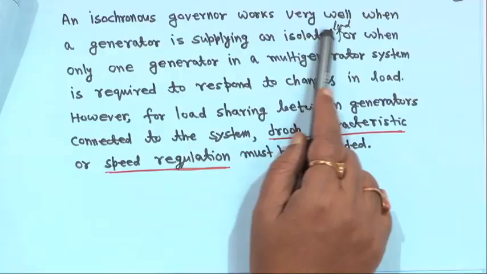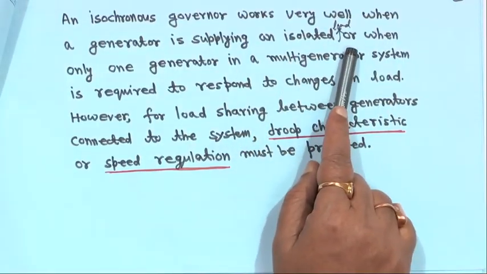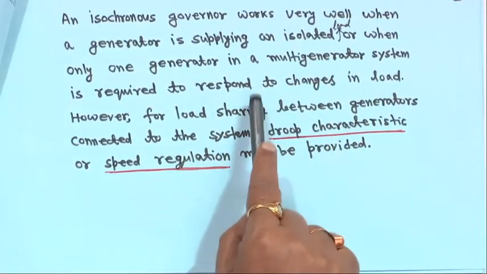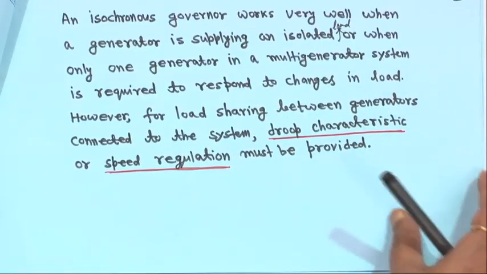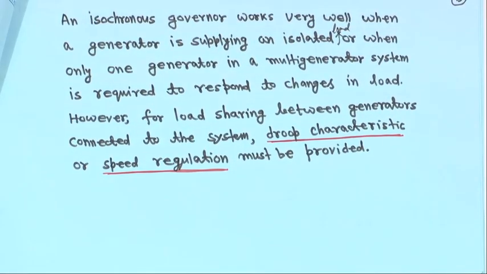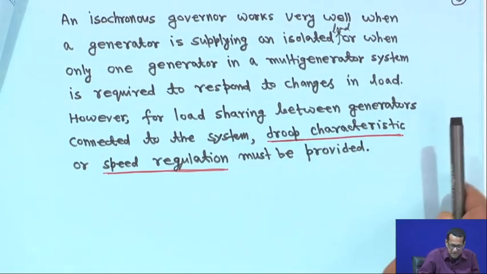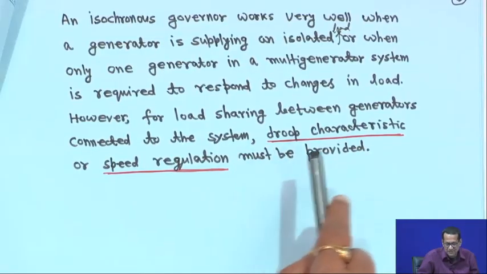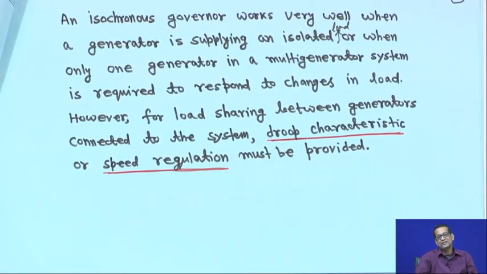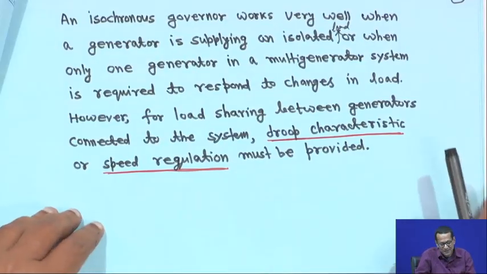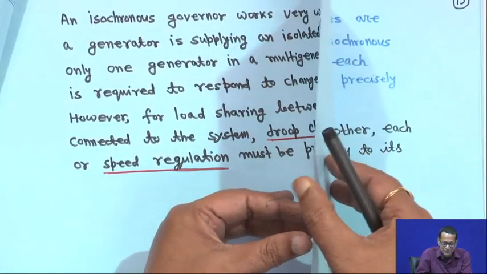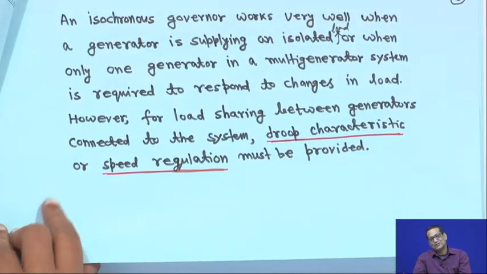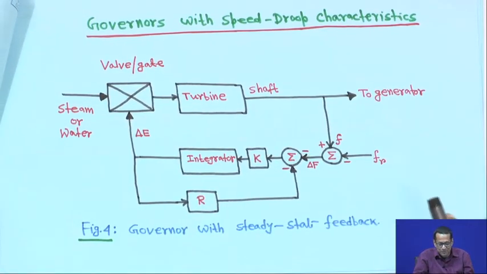An isochronous governor works very well when a generator is supplying an isolated load, or when only one generator in a multi-generator system is required to respond to changes in the load. However, for load sharing between generators connected to the system, droop characteristic or speed regulation must be provided, otherwise it will create problems. That is why the isochronous governor is suitable only for one generator supplying the load.